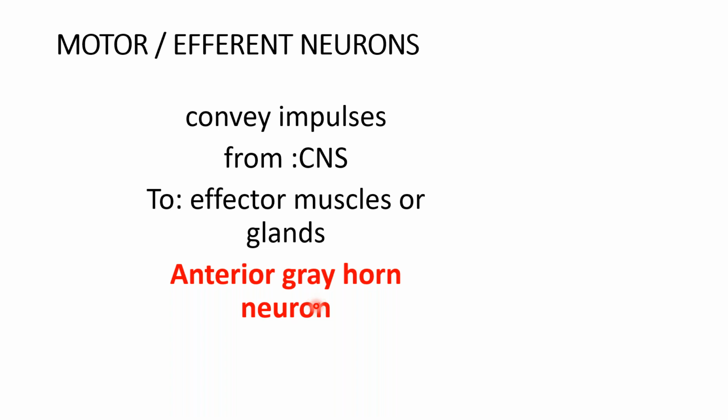Suddenly, if there is a pin prick, you remove your finger, and the segment concerned with the nerve supply of that tip of the finger is immediately withdrawn without reaching the central nervous system. So these are the motor neurons which are present for the synaptic reflex arc, for the immediate action. Anterior gray horn cells are multipolar motor neurons.